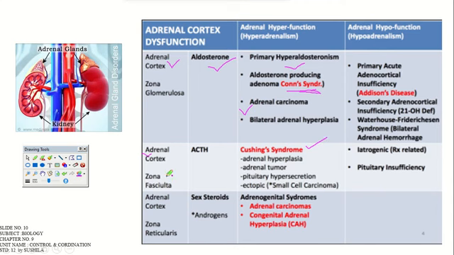Cushing syndrome, right? Zona fasciculata, what does it do? Pituitary hypersecretion, small cell carcinoma. It leads to cancer also. In the adrenal cortex, under the secretion of sexual steroids, it causes adrenal carcinomas and congenital adrenal hyperplasia, right? And adrenal hypofunction, hypoadrenalism, is there.